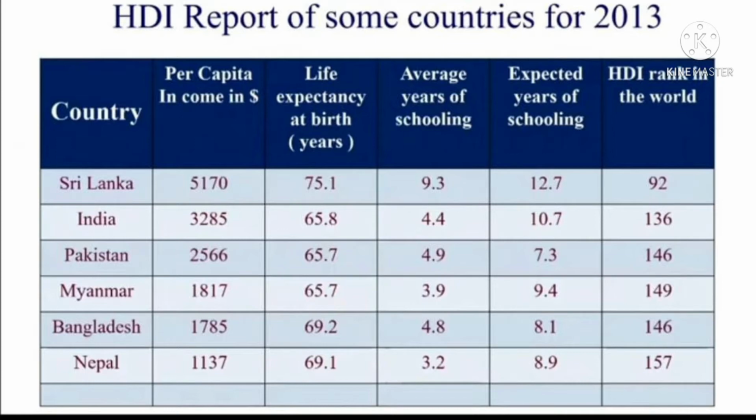Thus, among these countries, Sri Lanka is the best placed in the table. This table is very important. Many questions on this table have come in examinations, so observe it carefully, because information skills questions come from this table.